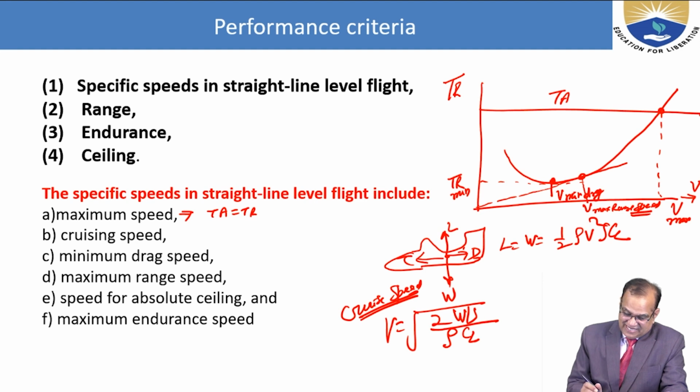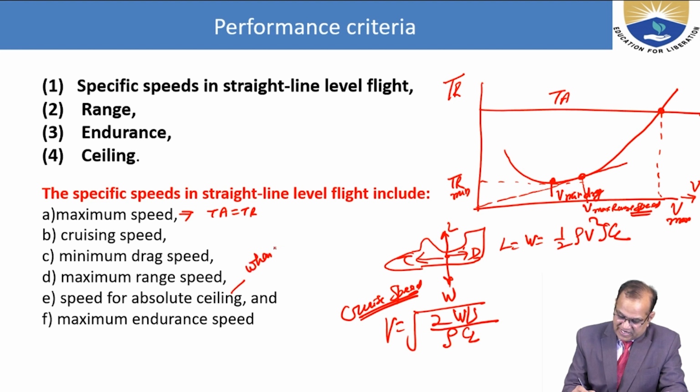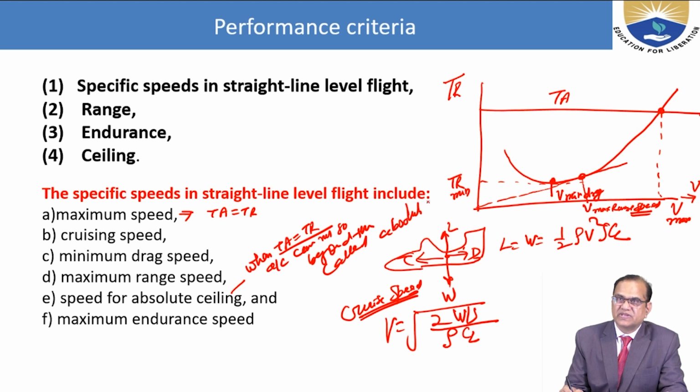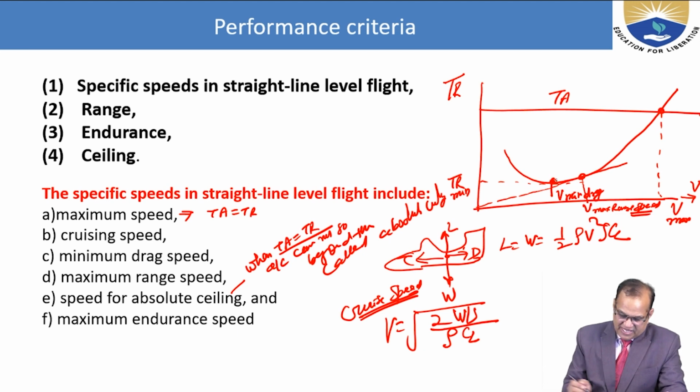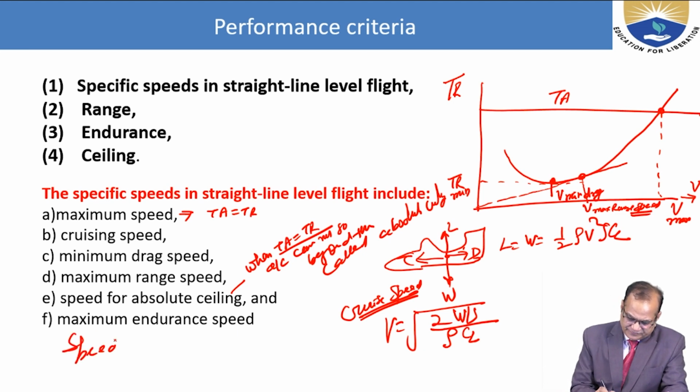Absolute ceiling, absolute ceiling speed. When TA is equal to TR, the aircraft cannot go beyond this, called absolute ceiling. Maximum endurance speed is the speed at which drag is minimum.